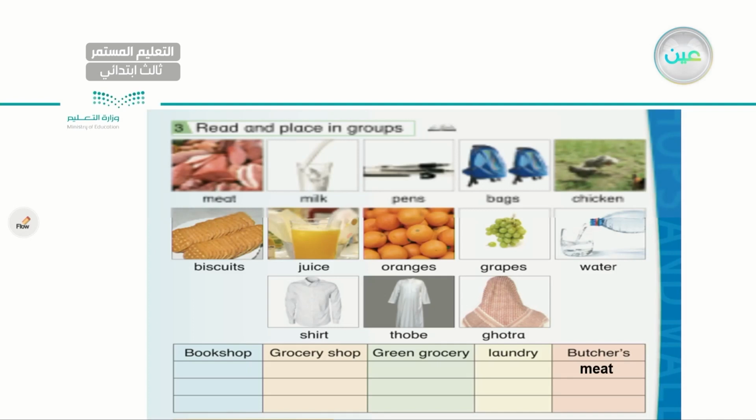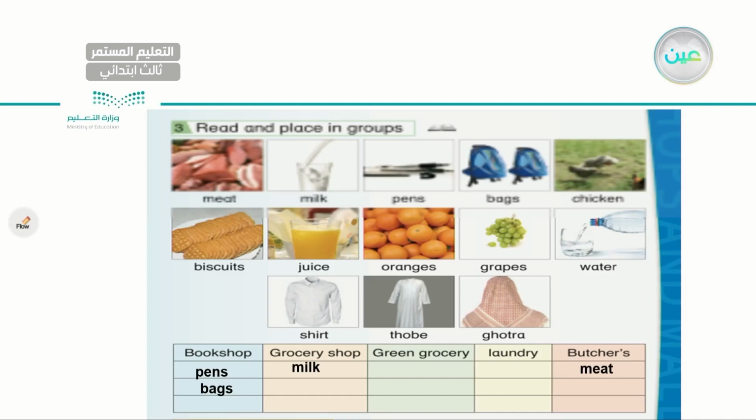The next thing I have is milk. Where can we get milk? Can we get it at the laundry? The answer is no, but we will find it definitely at the grocery shop. Very good, grocery shop. Next, I have pens. Where do we get pens? At the bookshop. Very good. Also, the bags, we can find the bags at the bookshop.